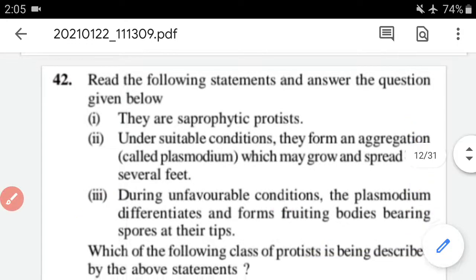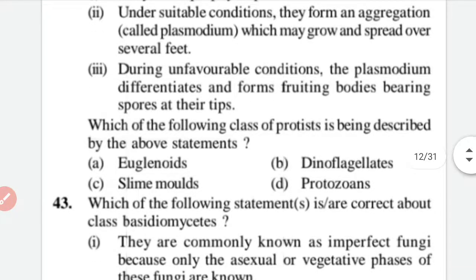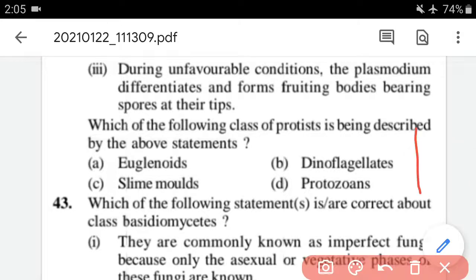Which of the following classes of protist is being described by the above statements? Euglenoids, dinoflagellates, slime moulds, protozoans. Which one? So the correct option for question 42 is C. This is basically slime moulds. Option C, slime moulds, is correct.